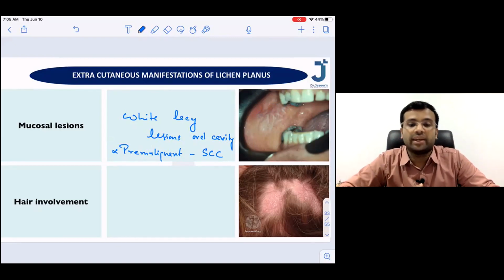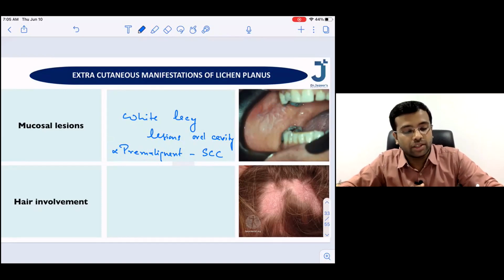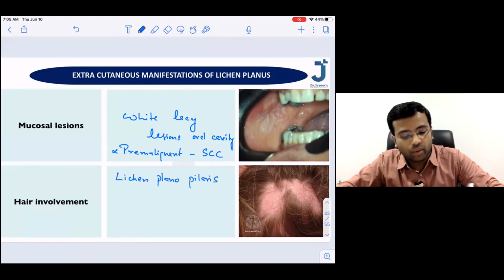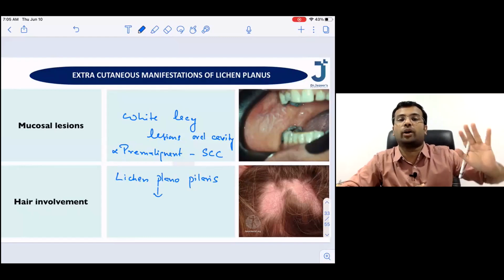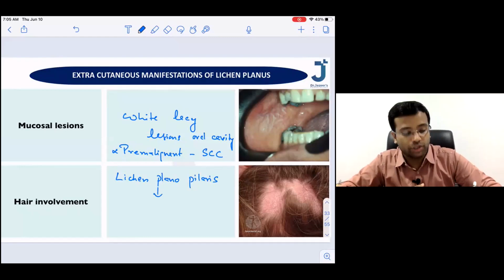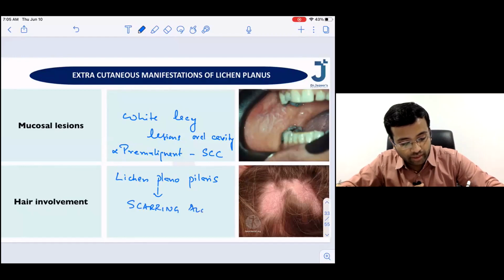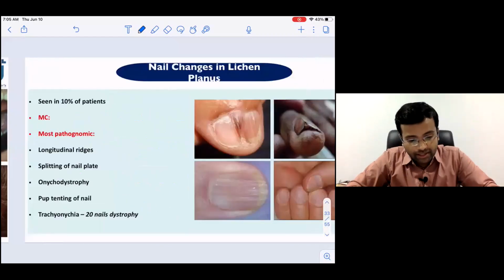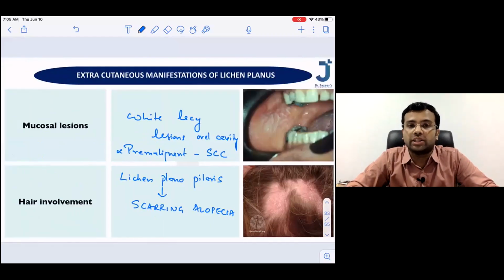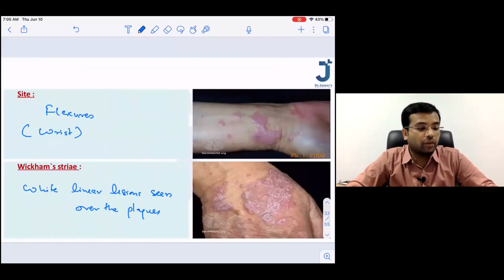Okay, now in the hair involvement, please remember this is called as lichen planopilaris. And what is the important point to remember? Does it lead to scarring alopecia or a non-scarring alopecia? It leads to a scarring alopecia. Okay. So lichen planus, before we go into further changes, let me quickly revise.